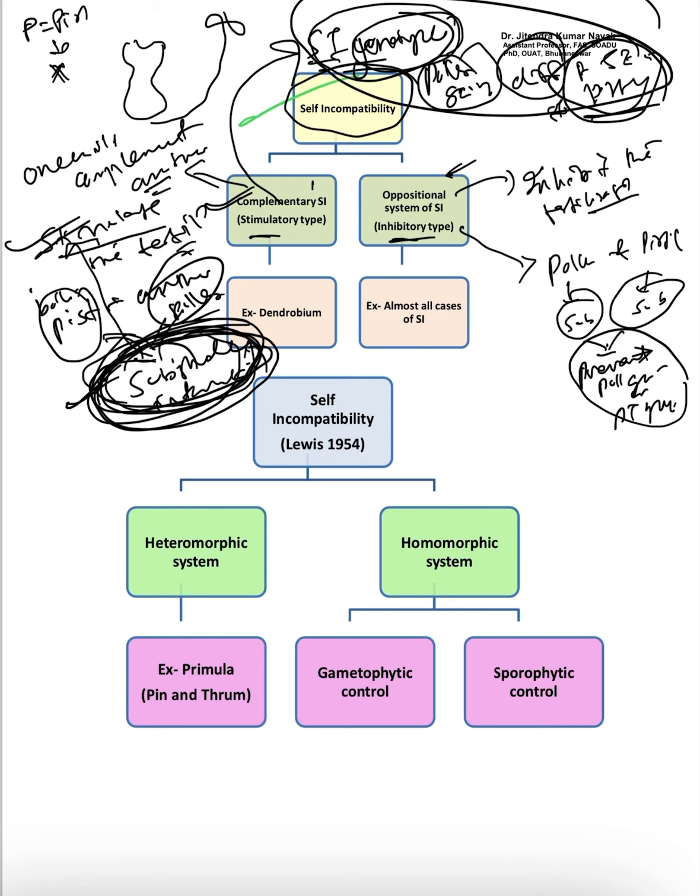Rather, they will inhibit or prevent the pollen growth and pollen tube. But what is the condition? The condition is when the self incompatibility genotype of the pollen grain and the self incompatibility genotype of the pistil both have the same SI reaction. In this case, there will be prevention of pollen germination and pollen tube growth.